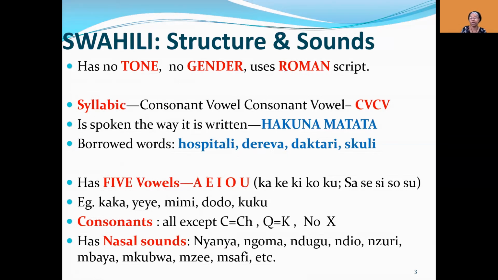So for example, nyanya, that's the word for grandmother. It also means tomato. Ngoma, drum. Ndugu, sibling. Ndio, yes. Nzuri, good. Mbaya, bad. Mkubwa is big. Mzee means old. Msafi means a clean person, and so on. So these sounds are hard to learn, but over time, students end up learning them easily.